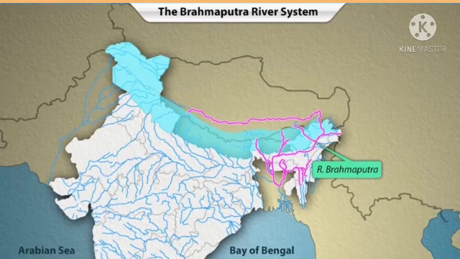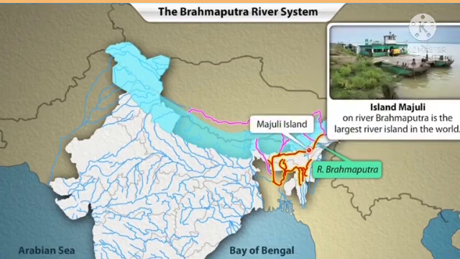As the river enters the plains, it deposits a lot of alluvium on the riverbed, in the process creating large islands. The Majuli Island, formed in Assam, is the largest river island in the world.